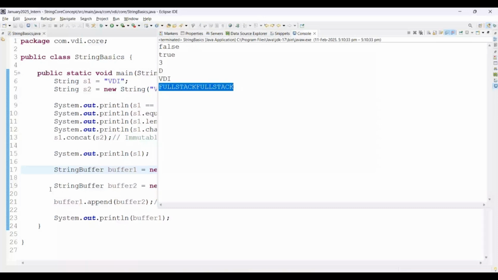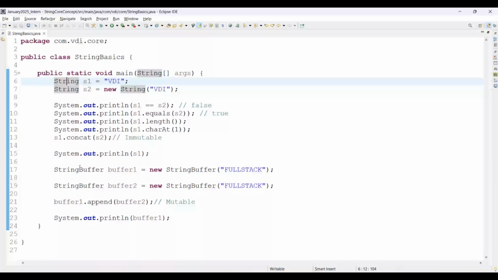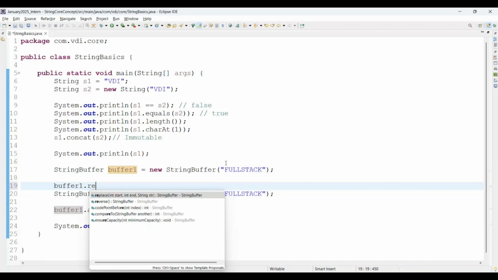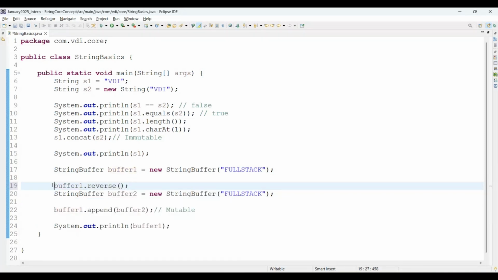Then here we got the concept: String is a class, this is immutable, and an immutable class is always declared final. And whatever we have available, StringBuffer and StringBuilder, you can use either StringBuffer or StringBuilder, both are mutable, and each one has somewhat different methods. If you want to reverse a string in StringBuffer and StringBuilder, there is a reverse method available. You can directly call buffer.reverse, right? And then you are able to reverse the string, like an inbuilt function, correct?